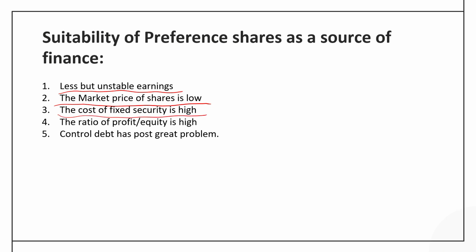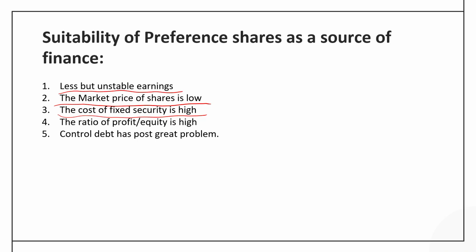When the cost of fixed security is high, that means when the cost of debenture is very high, the company is already overburdened with debt and the rate of interest is very high, it is better to avoid the security and go for the preference share. When the debt equity ratio is high, then further issue of debt is not possible by the company. So better to go with the preference share.